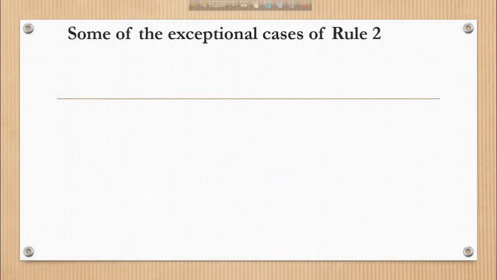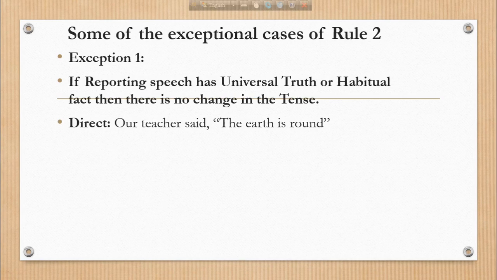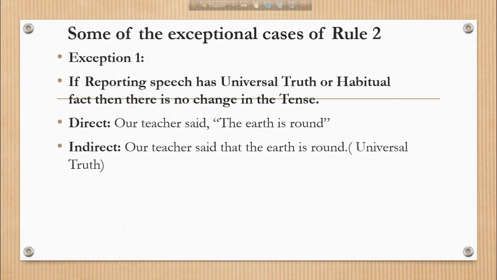Dear boys, you have some of the exceptional cases of Rule 2 here. Exception 1 is if reporting speech has universal truths or habitual fact, then there is no change in the tense. For example, our teacher said, "The earth is round." An indirect form will be, our teacher said that the earth is round. Although the reporting verb is past tense here, we should not change the reported speech according to the past tense because this is a universal truth. The earth is round, this is a universal truth.